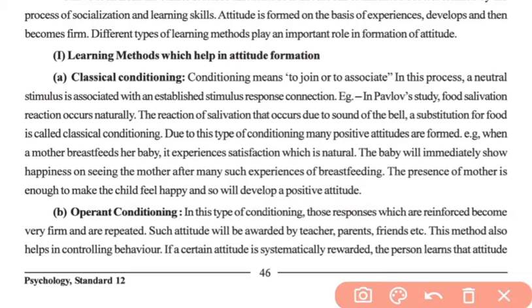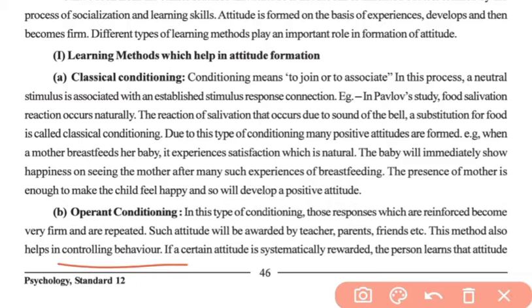This method even develops the attitude, and it is also used in controlling behavior, okay? So a person learns attitude if he is rewarded, that is if he is given a reward for something, he will develop a positive attitude for that act or thing, and if he is punished, then he will avoid that thing and he will develop a negative attitude for it.